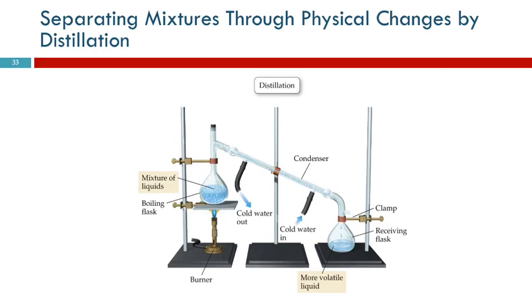You can separate two liquids based on differences in their physical properties. When you're done with the separation, there's a physical change that has occurred because these two things aren't mixed anymore. But the water molecules are still water, and the ethanol molecules are still ethanol. You haven't changed what the substances are.